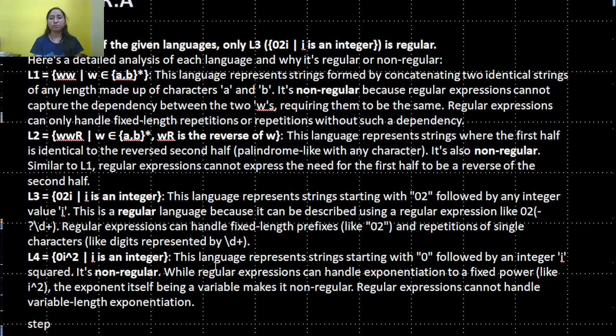L4. This language represents strings of 0 to the power i squared. It is non-regular. While regular expressions can handle an exponent that is a fixed power, the exponent itself being a variable makes it non-regular. Regular expressions cannot handle variable-length exponents.